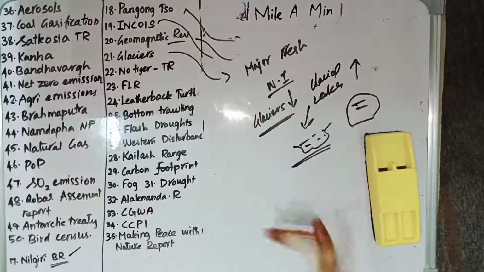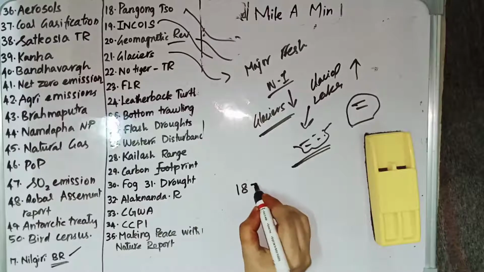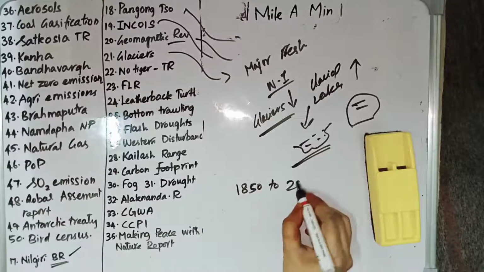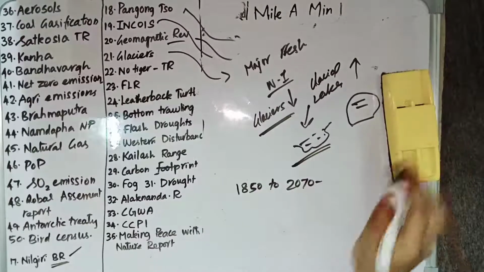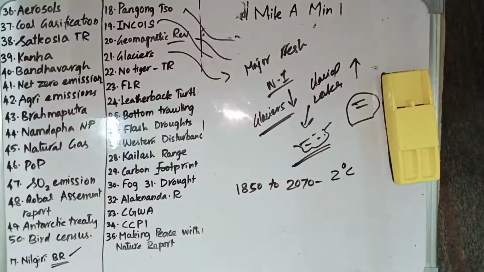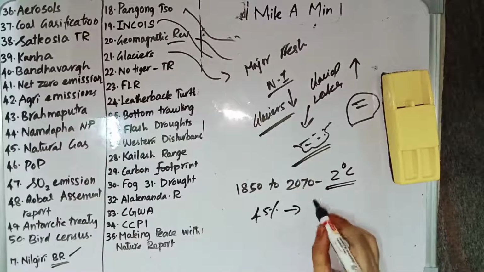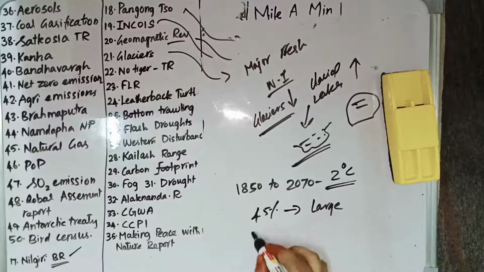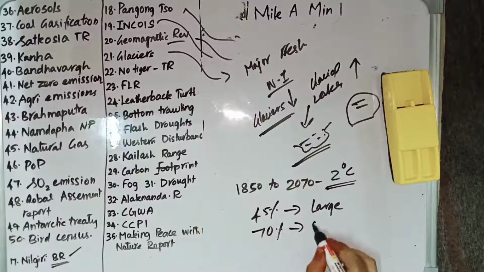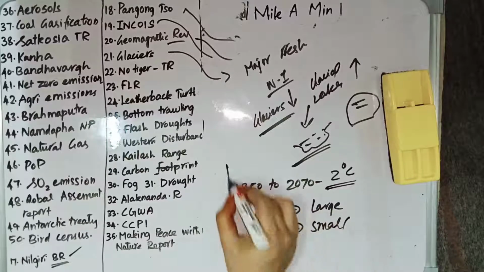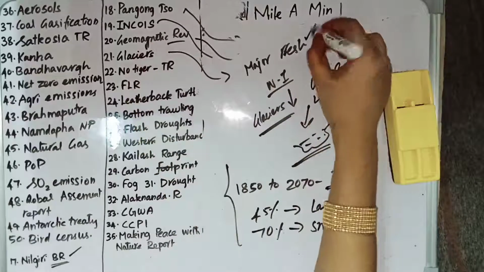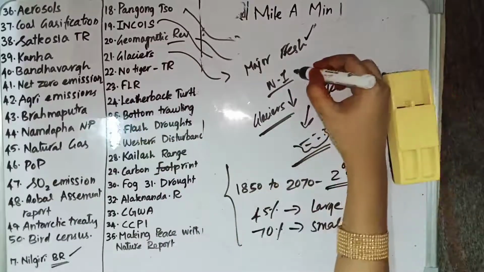Because of this global warming, the number of glaciers has decreased and the number of glacial lakes has increased. And there is an estimation that from 1850 to 2070, there will be a global temperature increase of 2 degrees Celsius. If there is a global temperature increase of 2 degrees Celsius, about 45% of the medium and large glaciers will disappear, and 70% of the small glaciers will disappear. This is what is estimated.